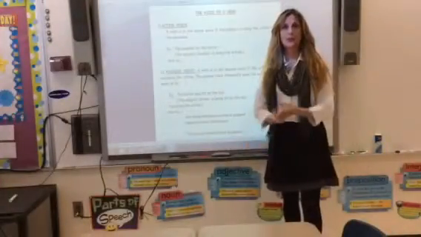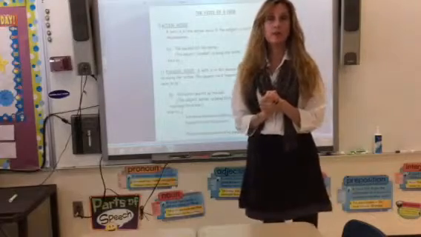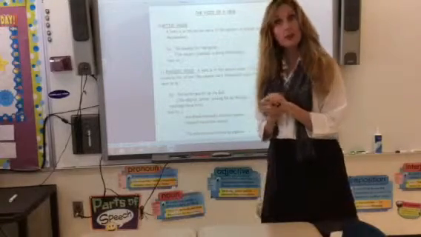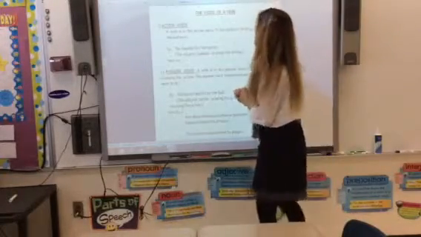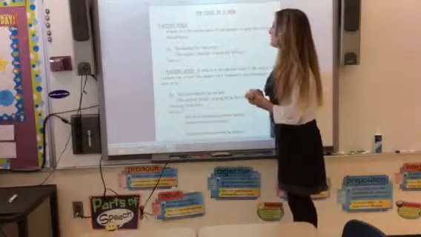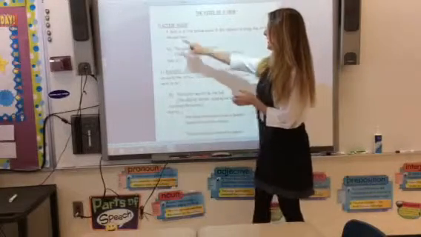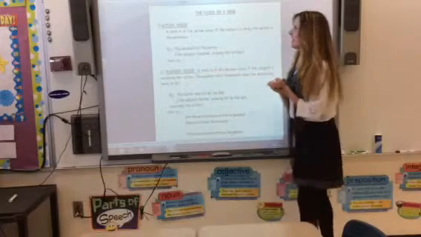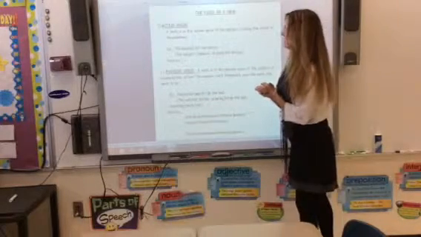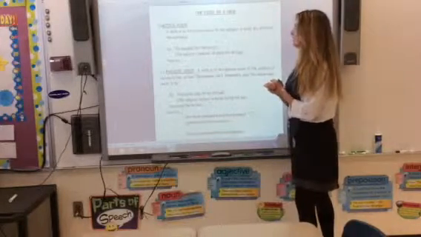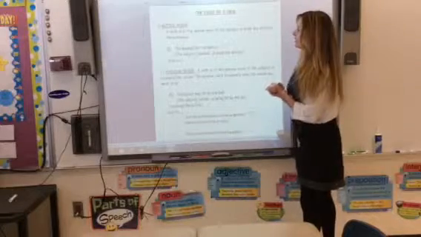Alright, so now we're going to work on the voice of a verb. No, verbs don't actually talk, but they do have a voice. And we want to talk about the two different types of voices that they have: active and passive. In the active voice, a verb is the active voice if the subject is doing the action in the sentence.